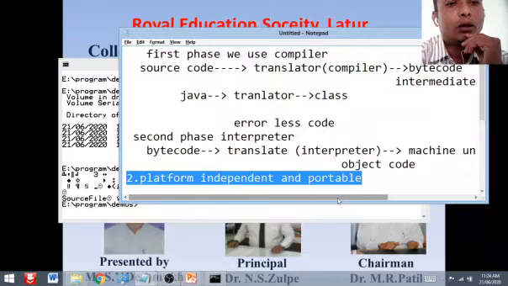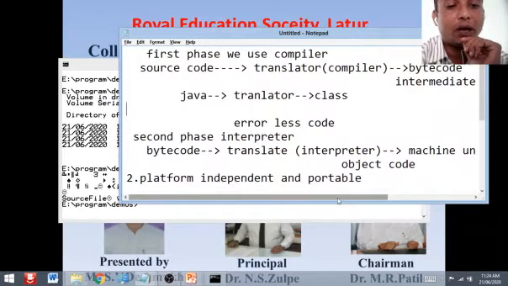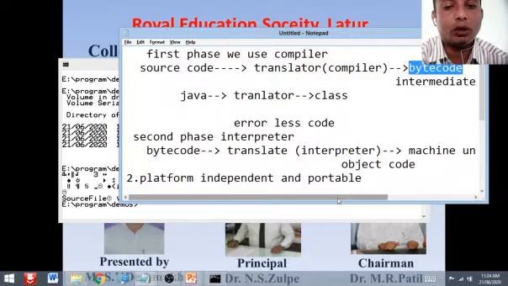So Java ensures portability in two ways. First, the Java compiler generates the bytecode, which we call the intermediate code also. So the Java compiler first generates the bytecode instructions that can be executed on any other system, right?